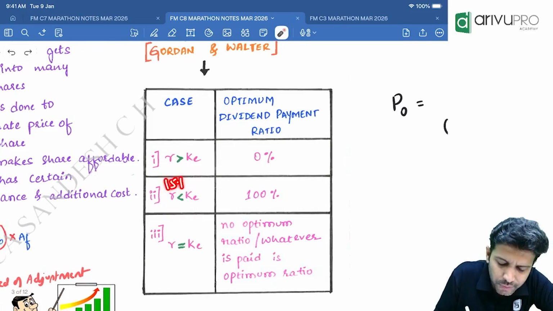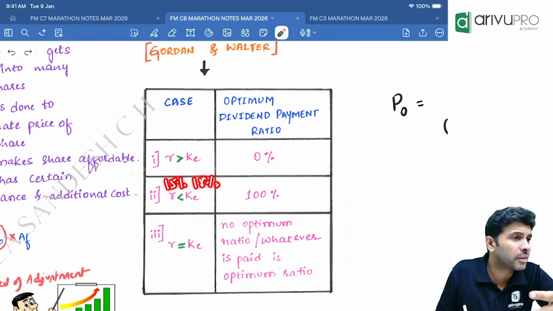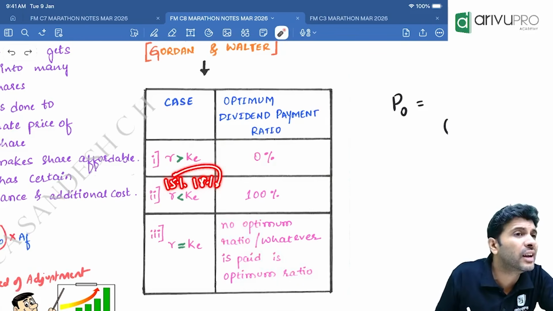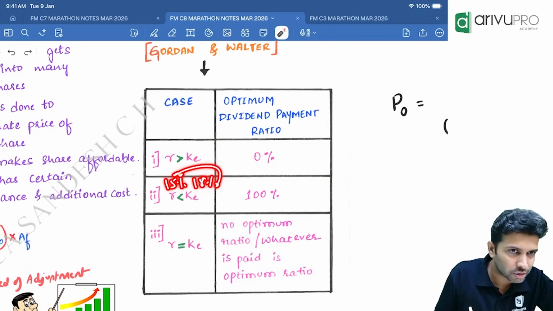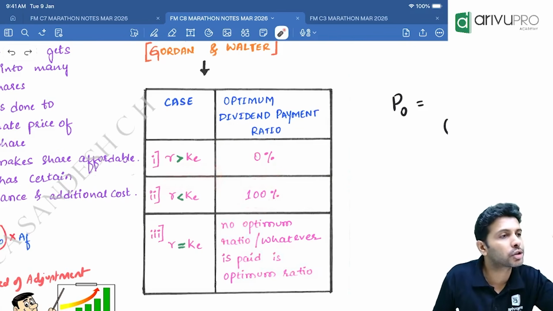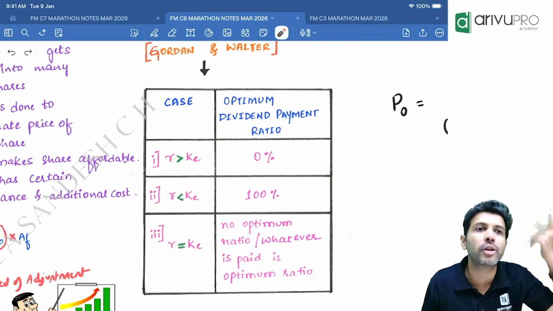Return, let's say, is 15%. Cost is, let's say, 18%. Then it costs 18% to arrange the fund. From that fund, you are generating a return of only 15. So profitable or loss making? We are not making that much. Yes or no? In that case, my optimum dividend payout ratio should be 100%. Don't continue this project. If at all you have any money, distribute it as dividend.